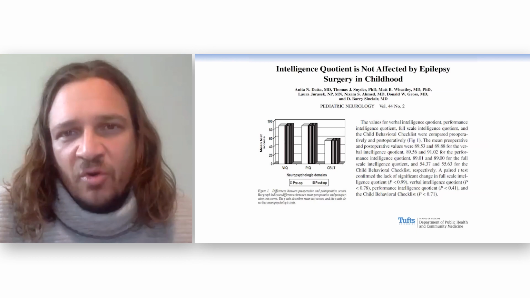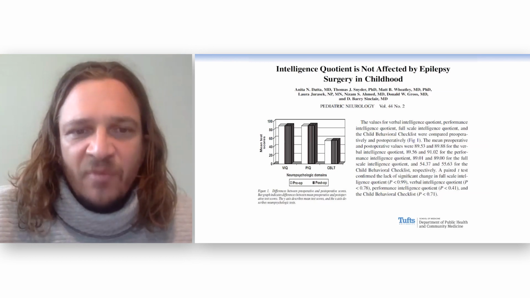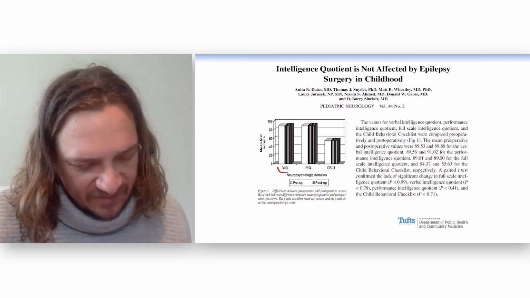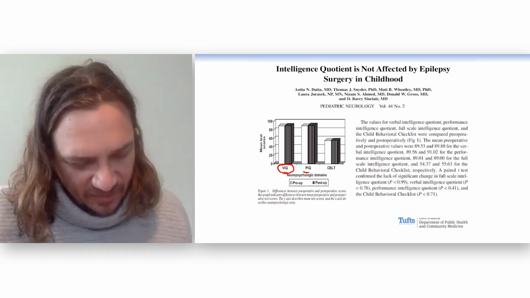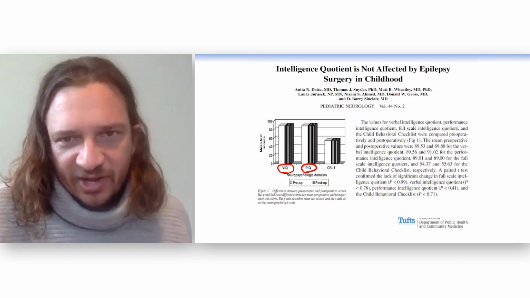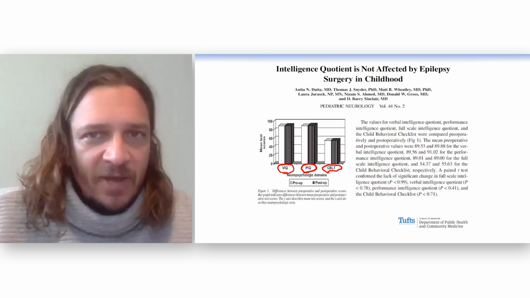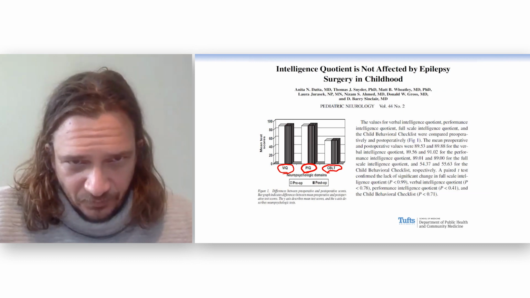Kids with epilepsy who underwent surgery to lower their number of seizures. And the kids were measured on their IQ. They were measured in 3 different things. We can look at this figure here. They were measured in their verbal IQ, what's called the performance IQ, and then this other scale completely unrelated to IQ, which is called the child behavioral checklist. And they were measured before the surgery and after the surgery.